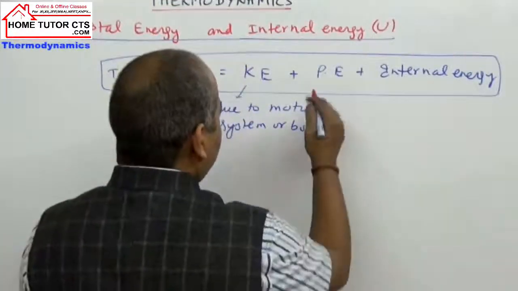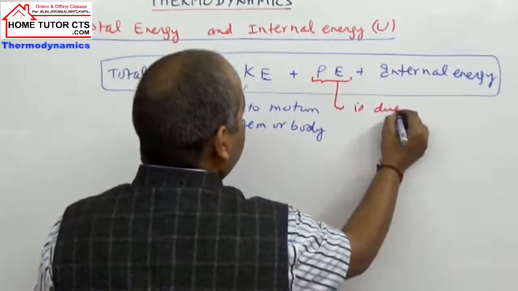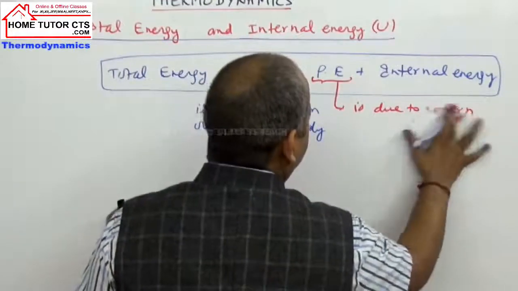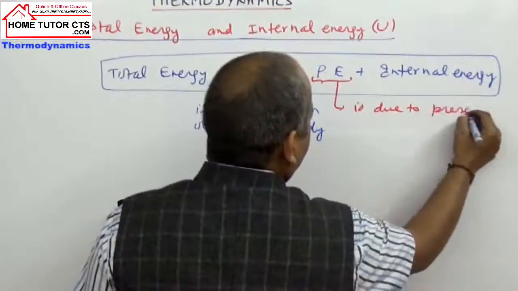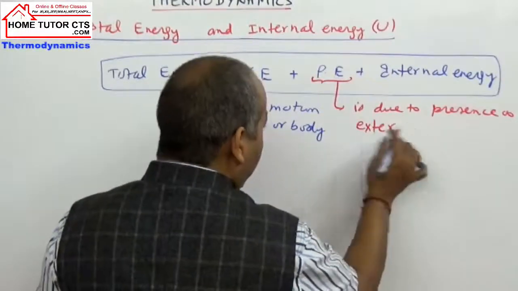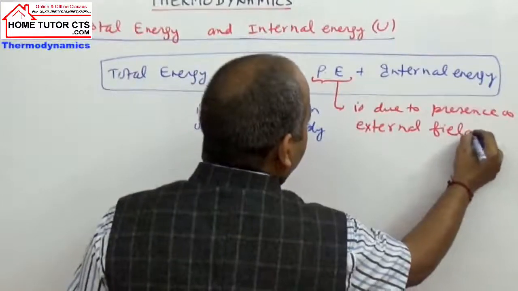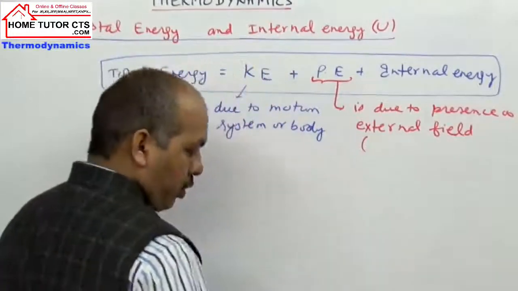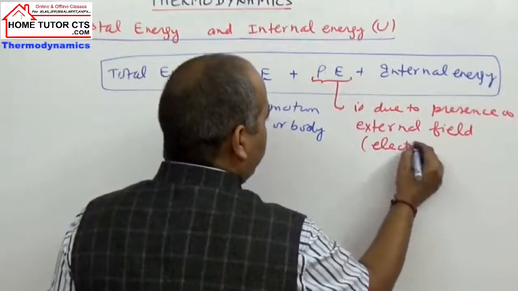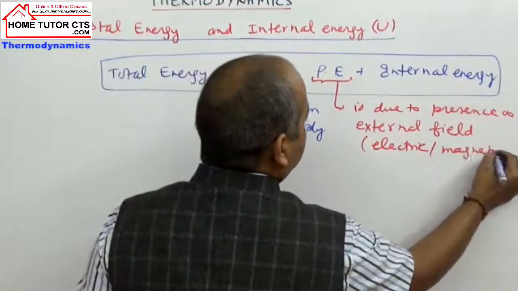The second term is potential energy. It is due to the presence of an external field. That field can be your electric field, or we can take magnetic field, or gravitational field. Electric field, magnetic field or gravitational field.